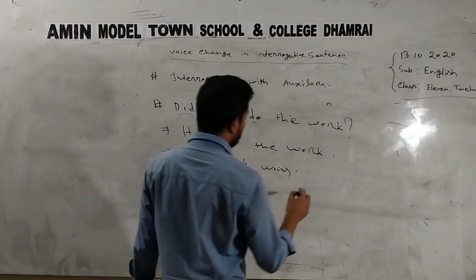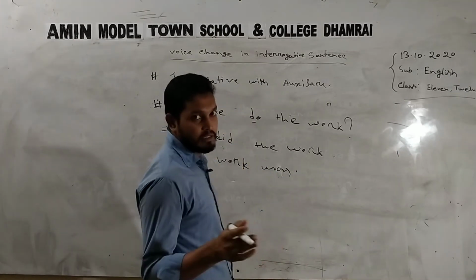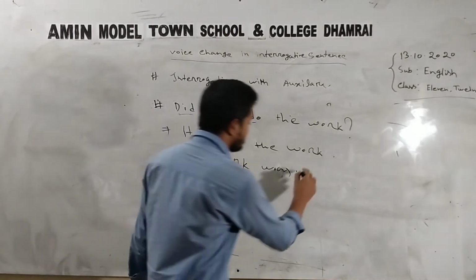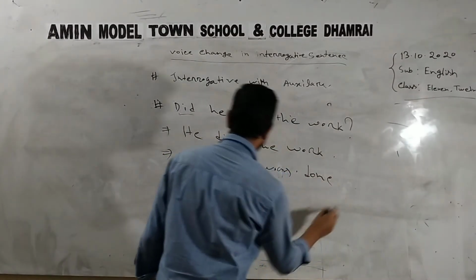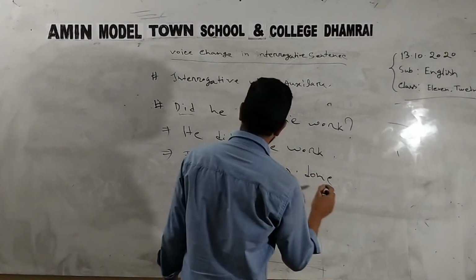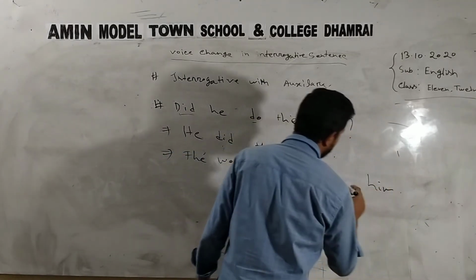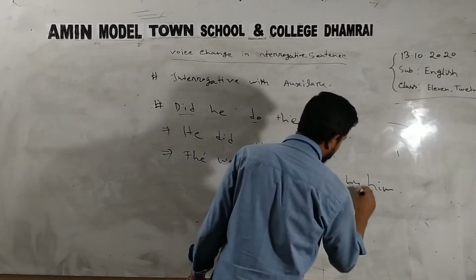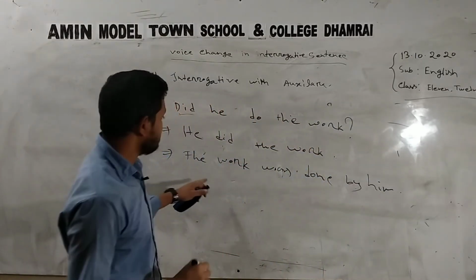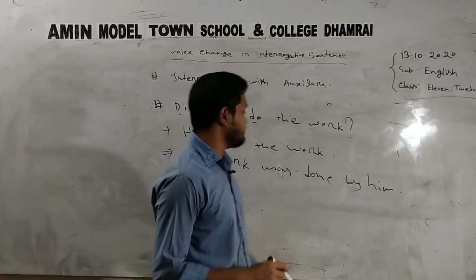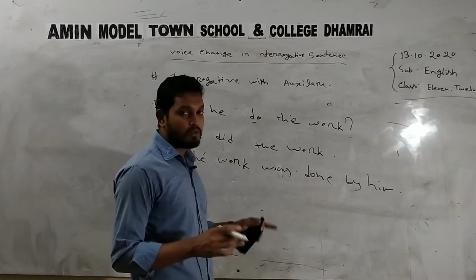The word did is a past form and its past participle form is done. So was done, and he is in subjective form and him is objective form. As it is an object, there will be a need to add by. Fine. The work was done by him. He did the work. The work was done by him.